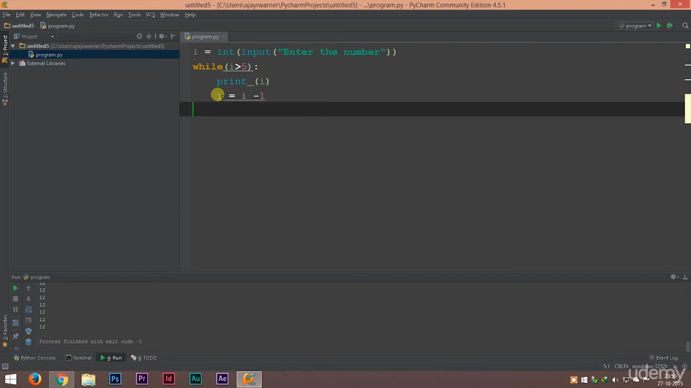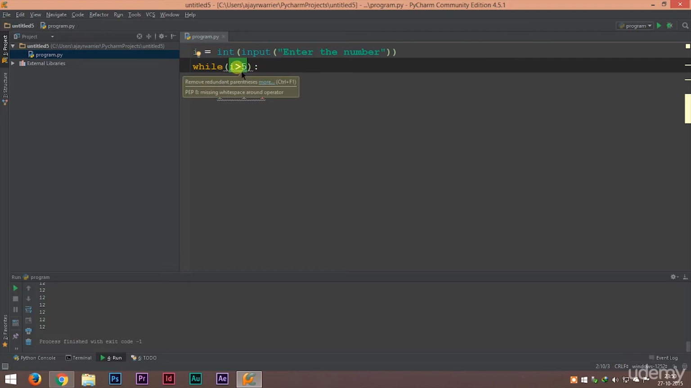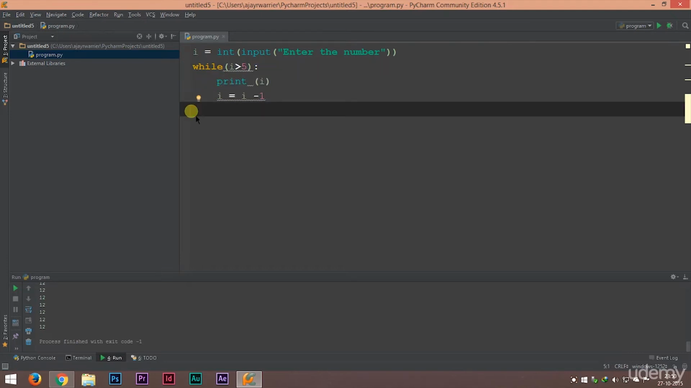So that is the reason why we provided I equal to I minus 1 here. In this case, the value of I will keep on decreasing. So there is an end. When the I value becomes equal to 5 or less than 5, the program will stop right there. So I think the concept of infinite loop is clear to you. So that is all about infinite loops.